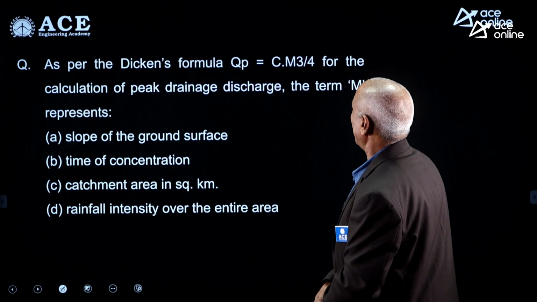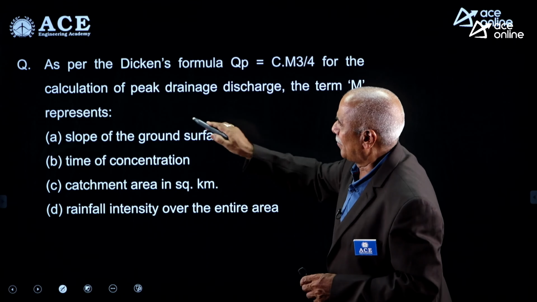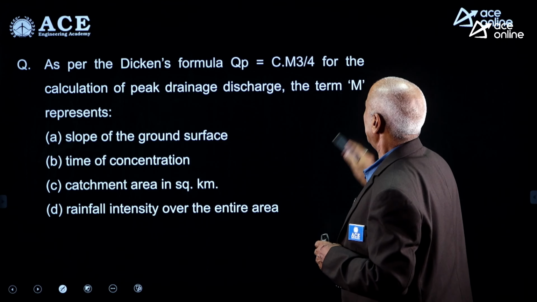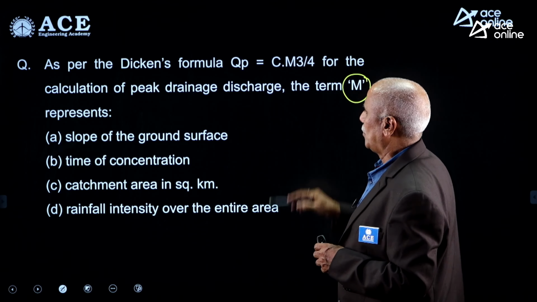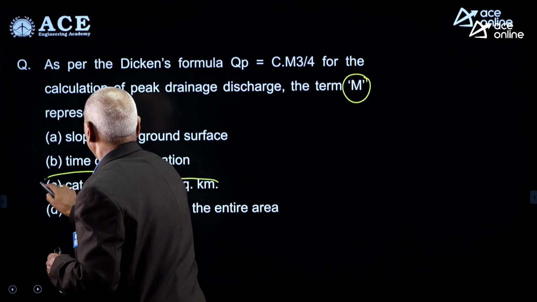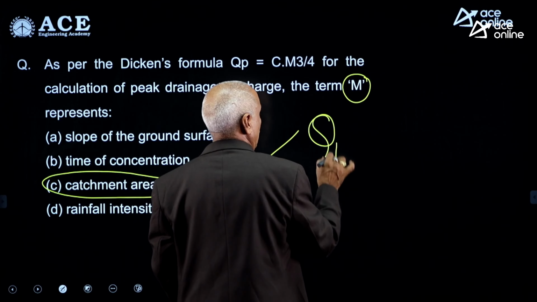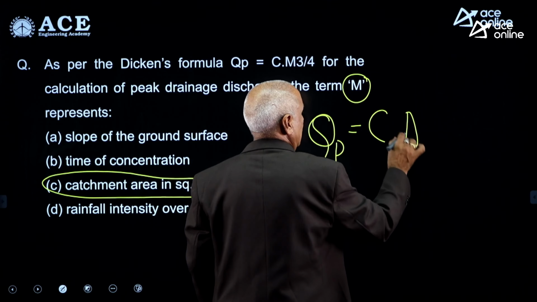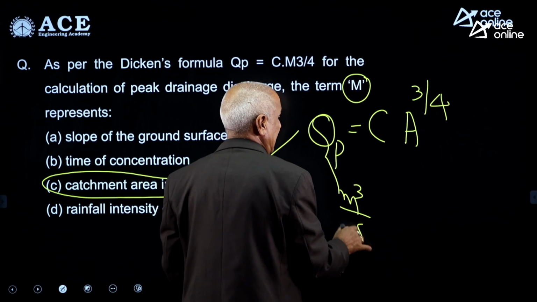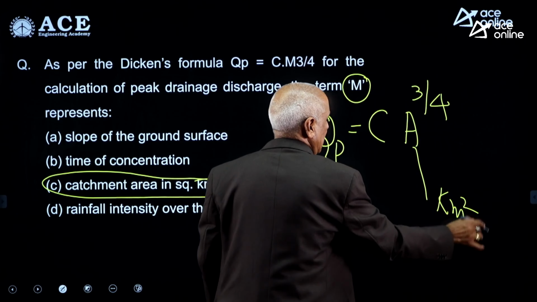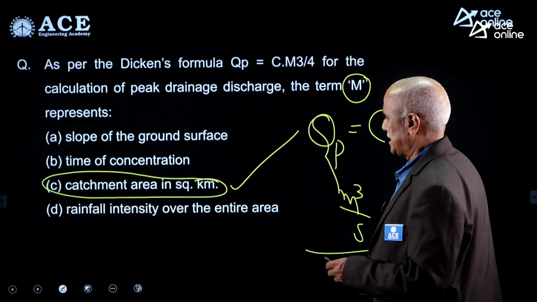As per the Dickens formula, QP is equal to C into A to the power of 3 by 4 for the calculation of peak drainage discharge. The term A indicates the catchment area in square kilometers. This is the right answer. QP is in meter cube per second, A in square kilometers, to calculate the runoff discharge from the catchments.